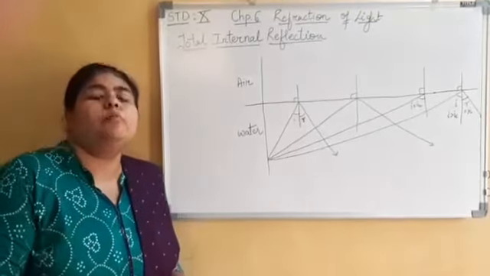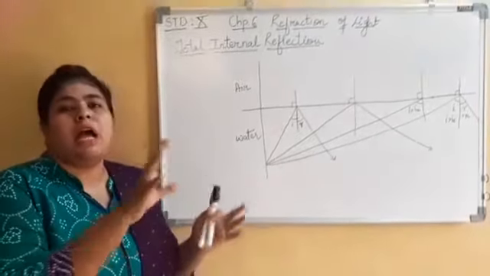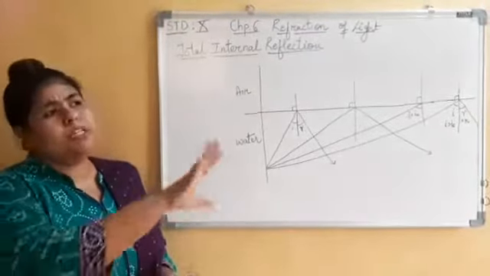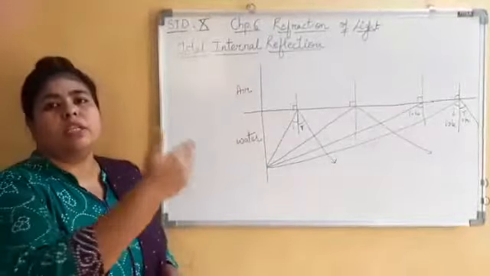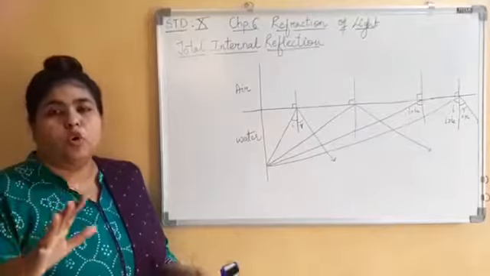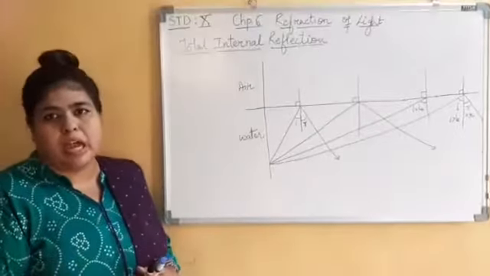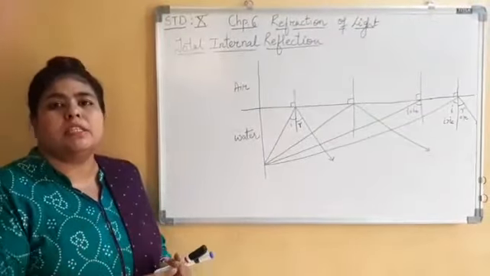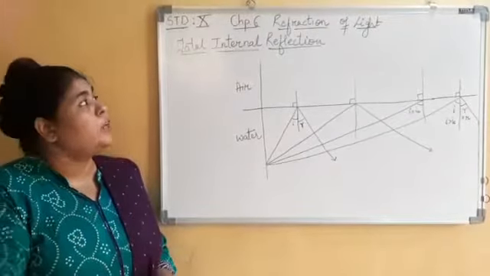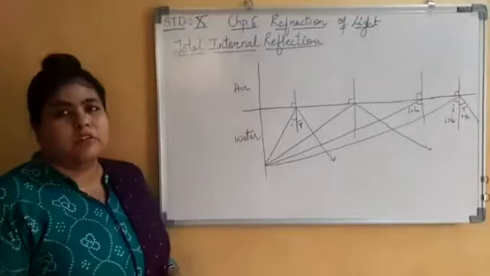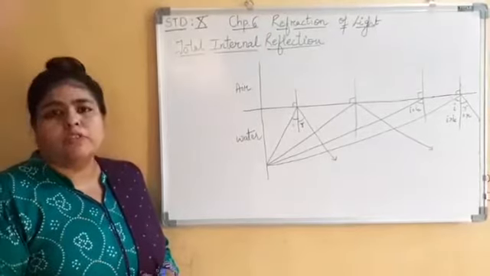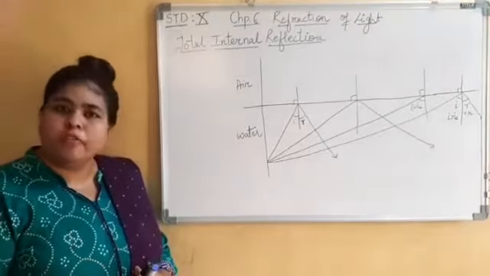Now, every one of you must have visited a showroom with glass doors. In those showrooms, when you try to enter, you may see many things inside as well as see your reflection. If you have studied, you know that the doors are made up of glass. As I told you previously, glass is a denser medium as compared to air. Here we will try to understand what is total internal reflection, and afterwards we will come to the topics of mirage, twinkling of stars, dispersion and formation of rainbow.